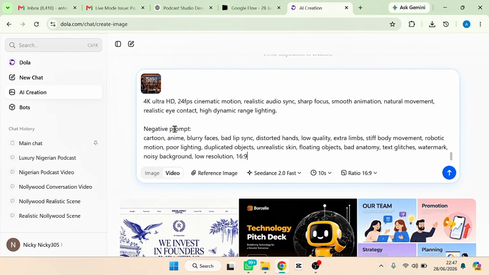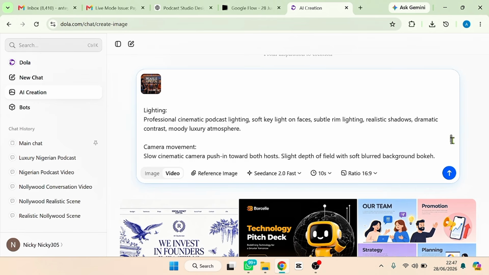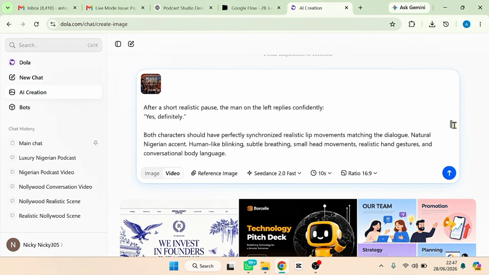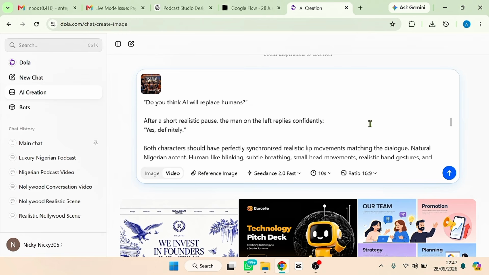I'll paste the prompt, but this time around, I'm going to be changing something, right? I'll change the dialogue, the dialogue that they had. Look at the dialogue here. I'm scrolling up now. The dialogue, the lady says, "Do you think AI will replace humans?" This time around, I want the lady to say, "Why do you say that?" And then the guy will now reply, "Take this podcast for example. This is a human job you have taken away."